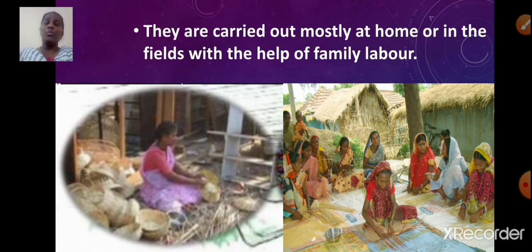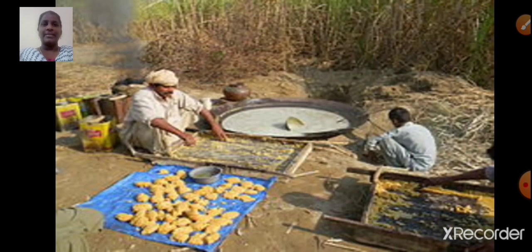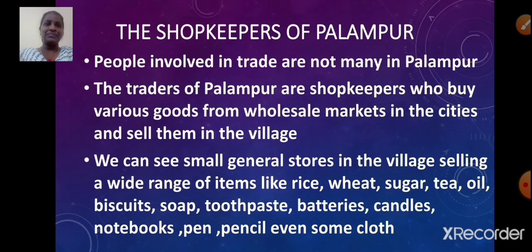They are carried out mostly at home or in the fields with the help of family labor. So there is no need to hire laborers for the work. Jaggery production is an example of small scale manufacturing. Okay, now let us move further.